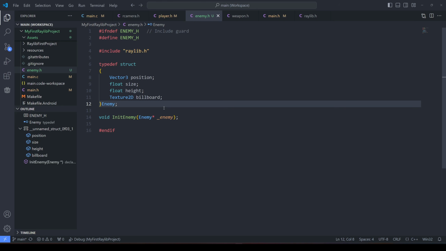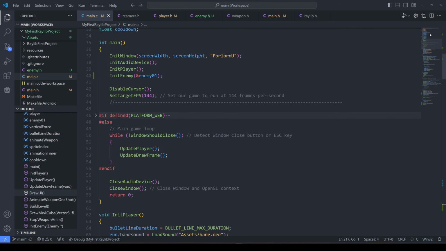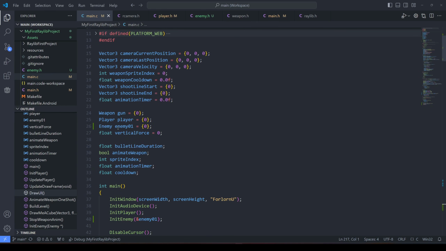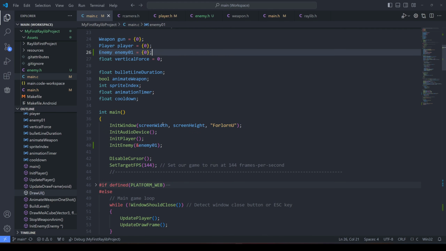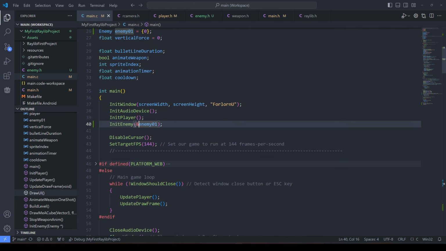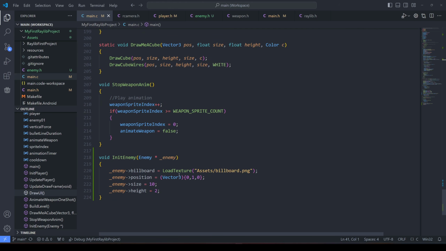Now, because it's not object-oriented, I wasn't really thinking about this, and I'm still not really thinking about it, because this is weird to me. The init enemy now takes a pointer reference. Not sure why I'm screaming that. So we create an enemy, and then we send a reference to this enemy, like so, is what I think is happening. And down here, we take the enemy pointer, right? We take the pointer. And so instead of enemy.billboard, we do this. So we're assigning the value of the enemy which we received.